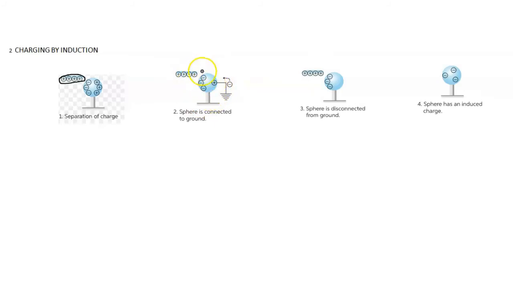Next, we have to ground the positively charged side of the sphere by the method called earthing. So this is the earthing process. From this, all the positive charge is safely disposed to the ground and the sphere becomes negatively charged. So in image 3, the sphere is disconnected from the ground. After earthing, we need to remove the earthing connection. Then the sphere is disconnected from the ground.